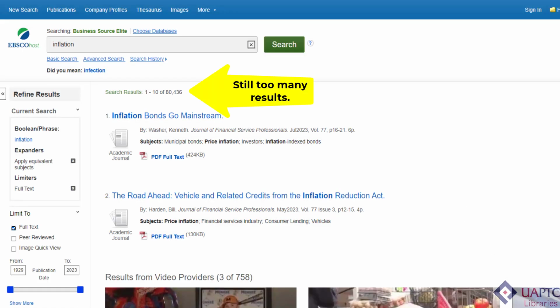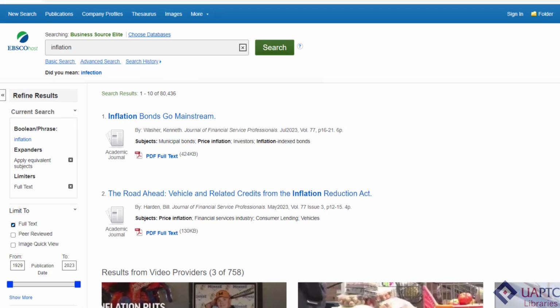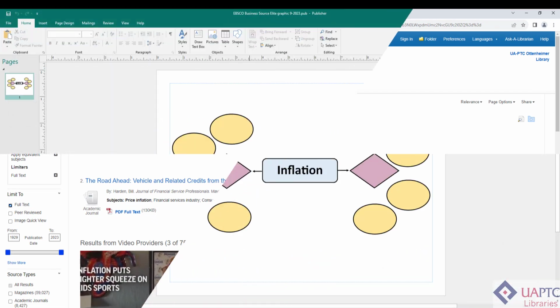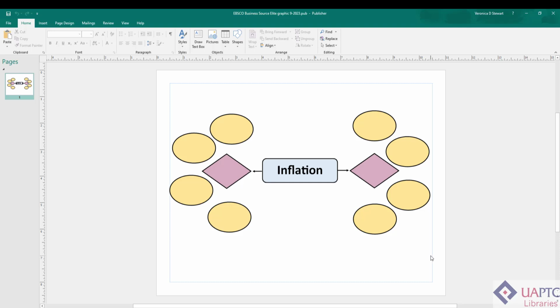We still have too many articles, so we might need to do some critical thinking about our topic. Inflation is a big topic, so it might help to start by asking ourselves if we want to focus on the causes or the effects of inflation. If we look at the causes, do we want to consider rising wages, the increase in the money supply, or something else?